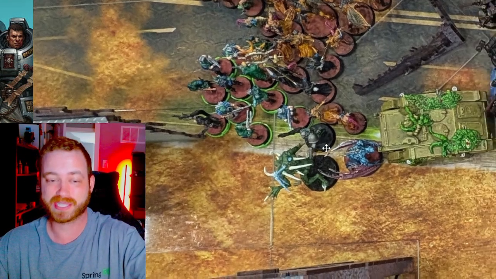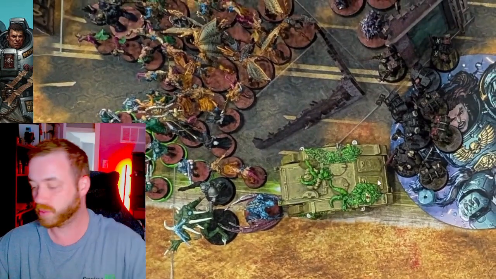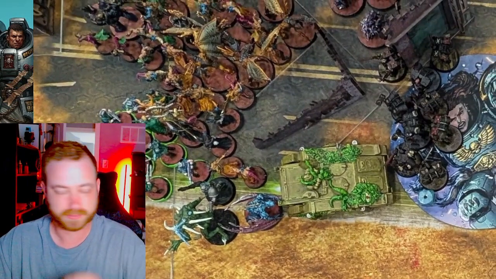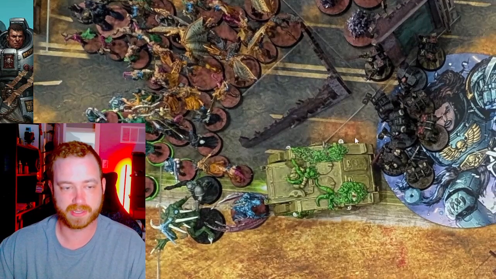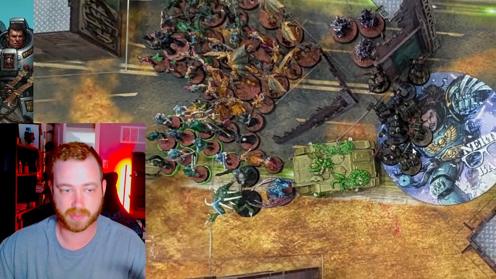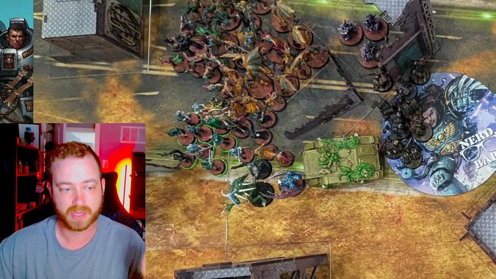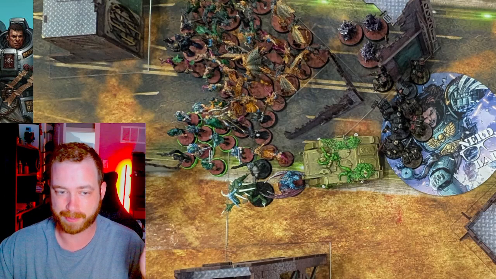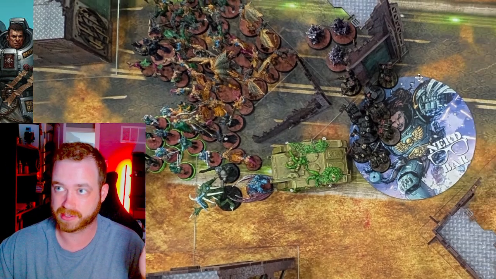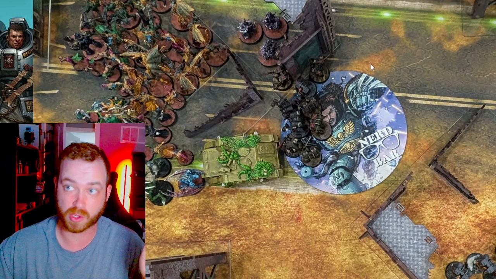But see where this Cypher is? 12-inch bubble goes so far. If he's here, and this is his Death Company that charge into my Seekers, kill the Seekers, now they're there, that 12-inch bubble gets all the way out to the back of this little objective right here. Like, that's how far the 12-inch bubble goes.